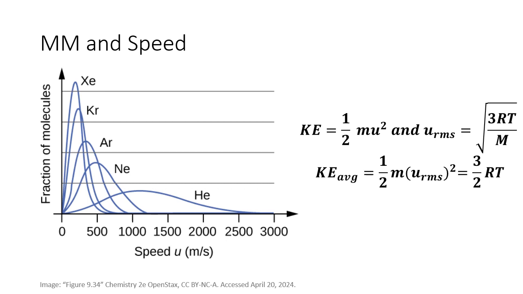Helium, which is the lightest noble gas, has a wide distribution of velocities. But xenon, which is the heaviest that we have on this graph, has the smallest distribution of velocities, and it has the lowest root mean square speed.